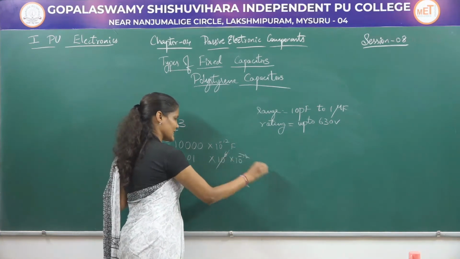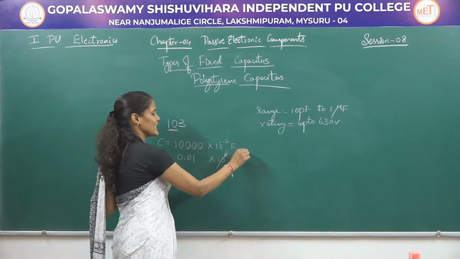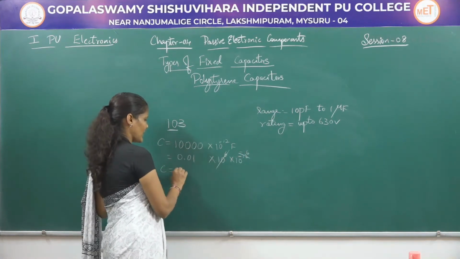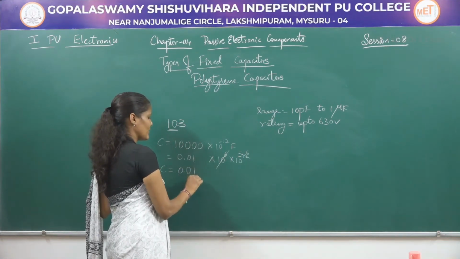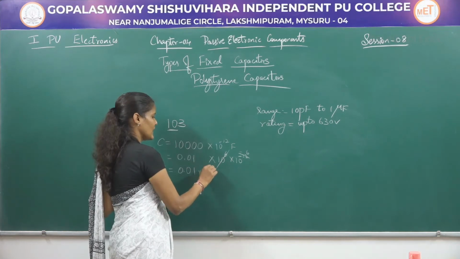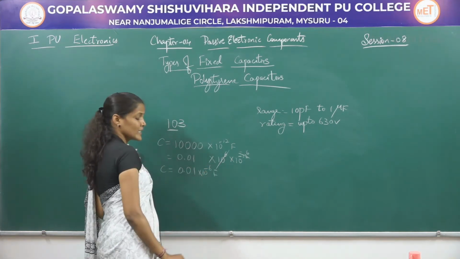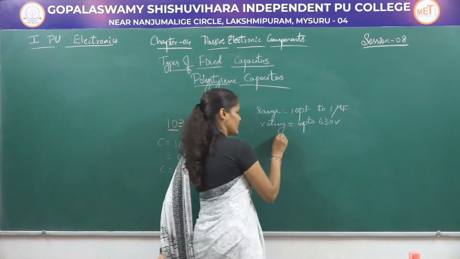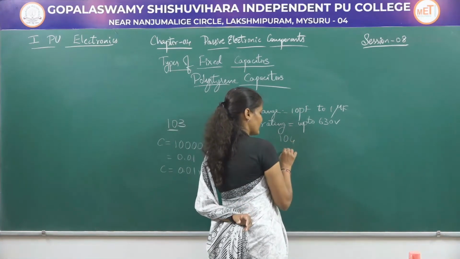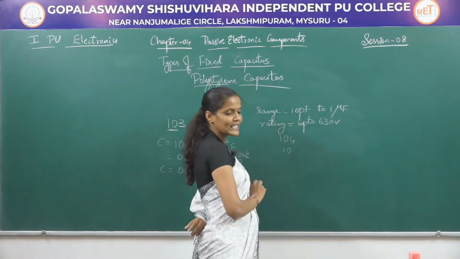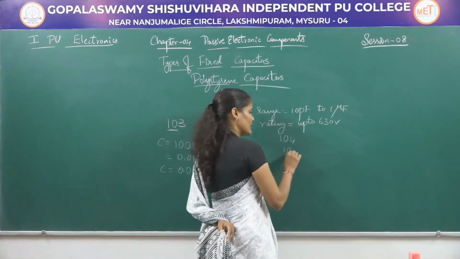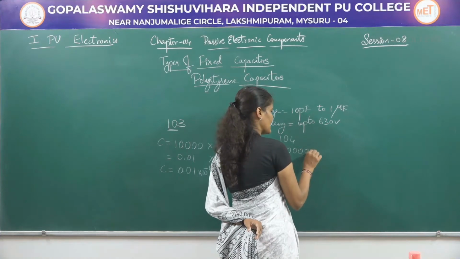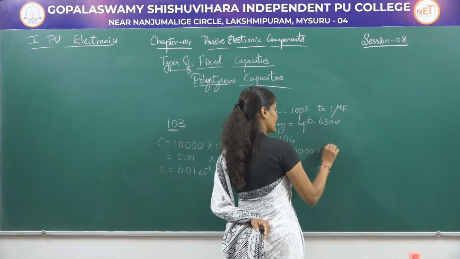So this gets cancelled with 10 to the power of minus 12, retaining 10 power minus 6. So the capacitance value where the number will be printed as 103 is equal to 0.01 microfarad. Similarly, if the number is printed as 104, then the first two digits will be retained as it is and the third digit will be the number of zeros in front of that number, and this will be in picofarad.